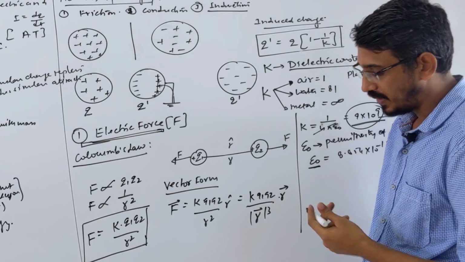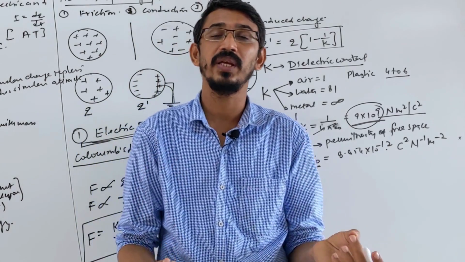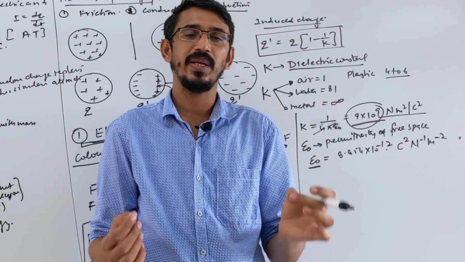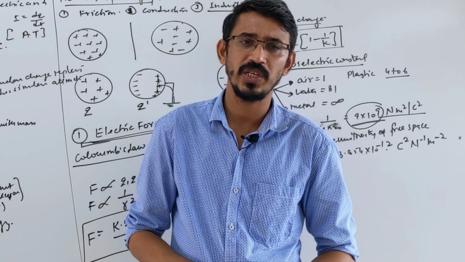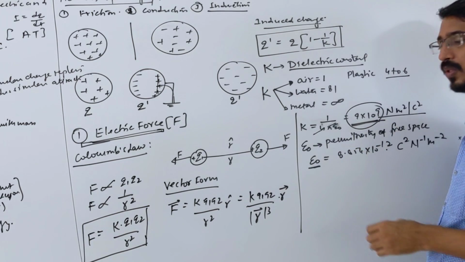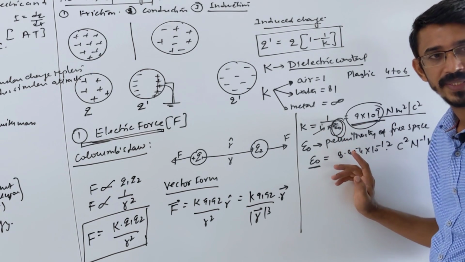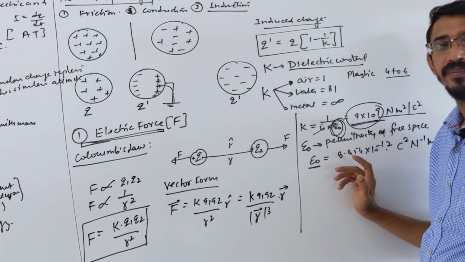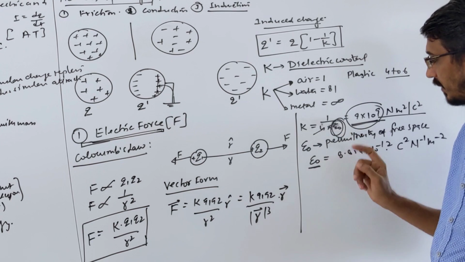By chance they may ask us a question where two charges are placed inside water or any medium, such as kerosene. Then the force between them will change. The force will not be this much directly, because we cannot put that value. This is the permittivity of free space; if the charges are placed inside a medium, this value will change. So let's talk about that.